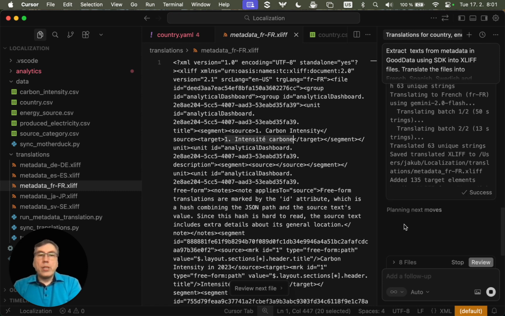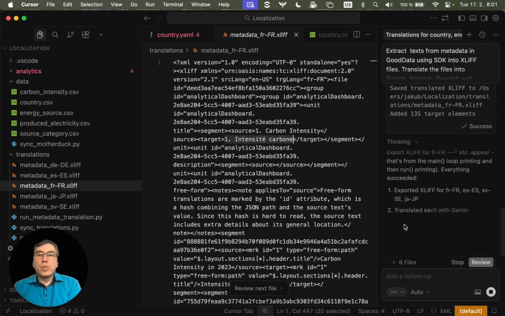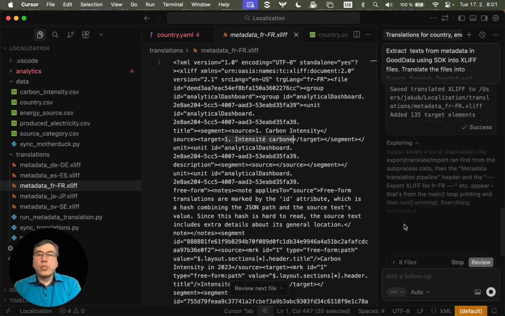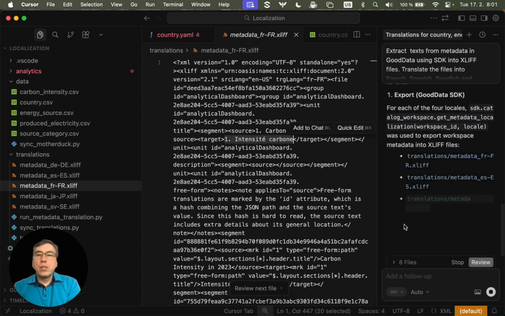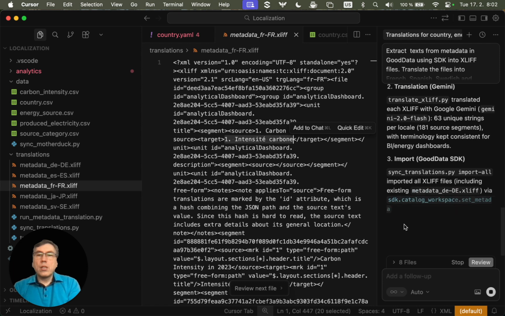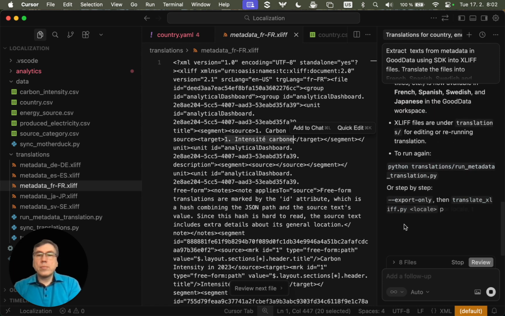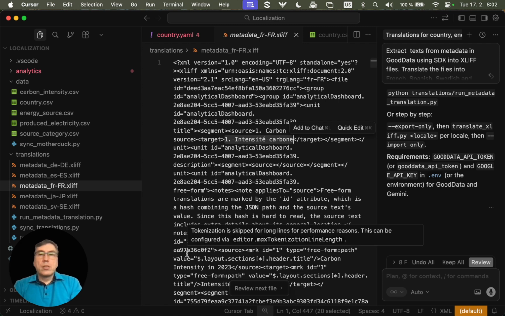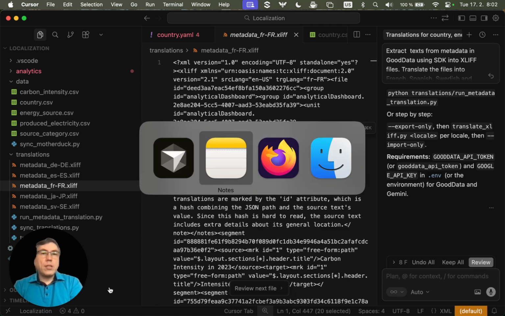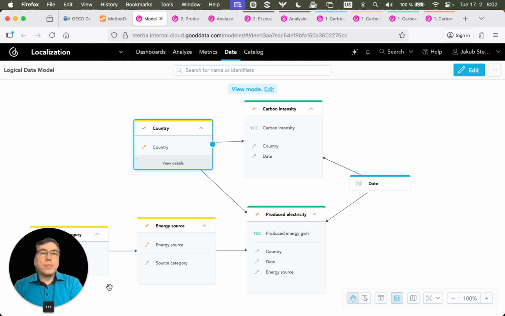Now we have to wait for completion of translation of the other languages as well. And here is a summary. So let's have a look how it went.